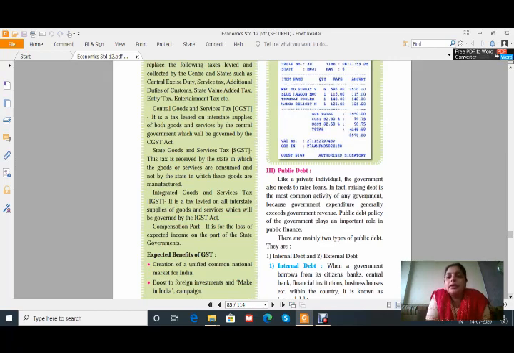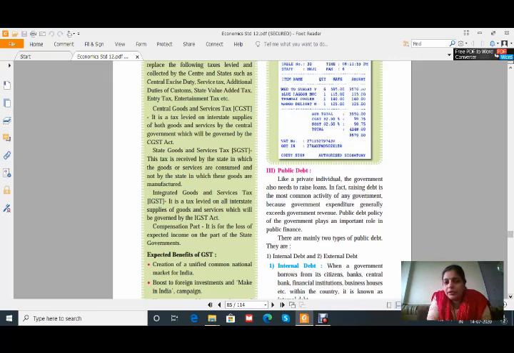And State Goods and Service Tax, SGST, is received by the state in which the goods and services are consumed, and not by the state in which these goods are manufactured. Continuing with the same example, mangoes which are to be distributed in Maharashtra, in that case SGST is levied.